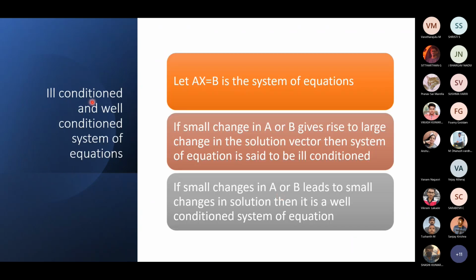Now we look at ill-conditioned and well-conditioned systems of equations. AX equal to B is a system of equations.